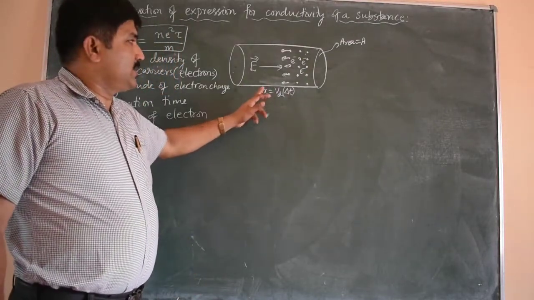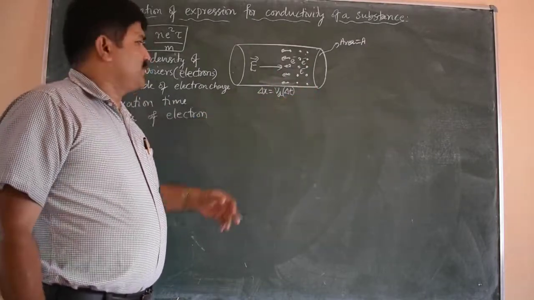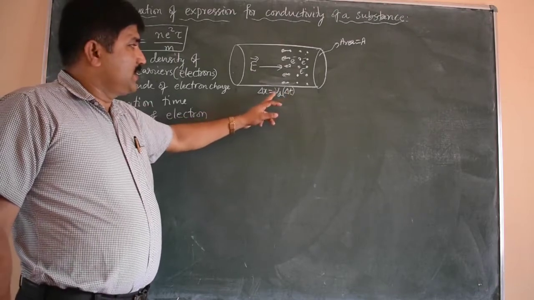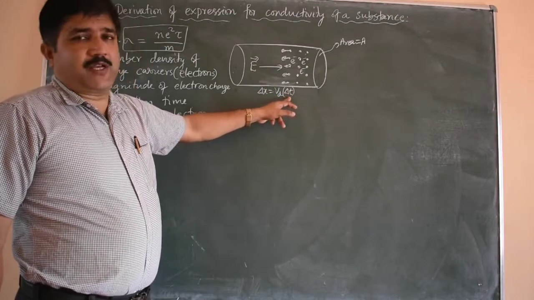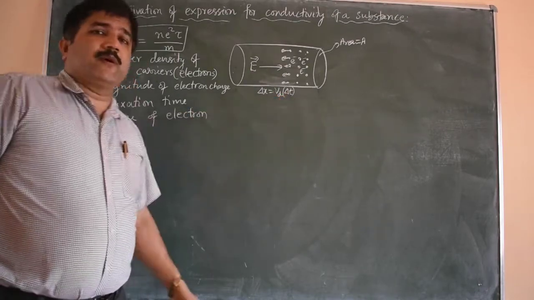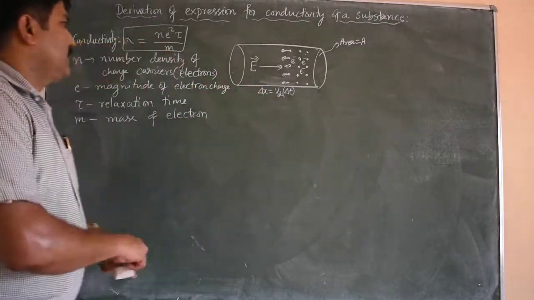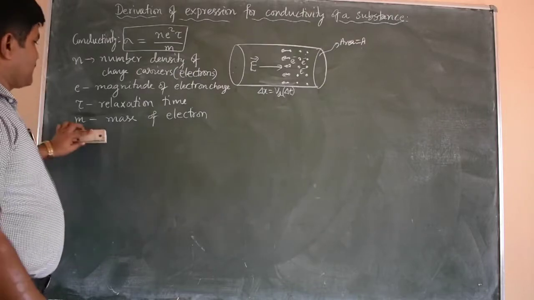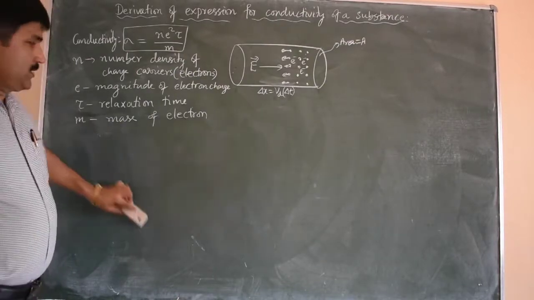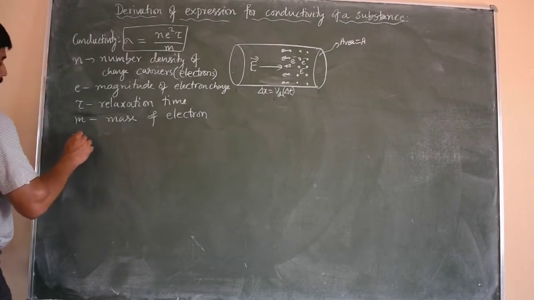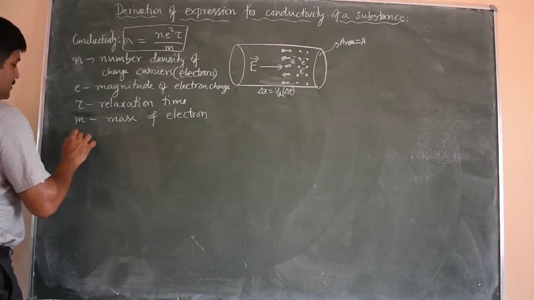So the distance moved by the electron in a time delta t is the magnitude of velocity into time, that is, Vd into delta t. Now we have to write the expression for the drift velocity. Drift velocity is the average velocity, which we derived in the previous class.